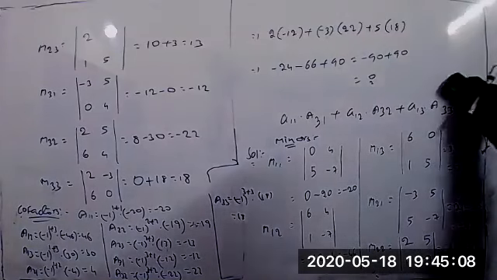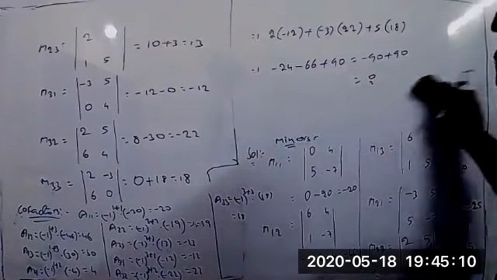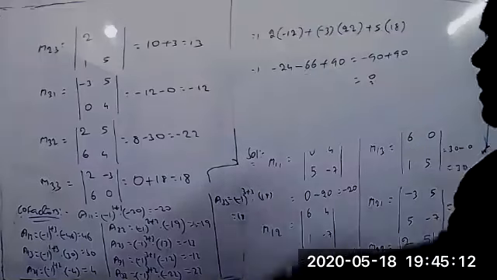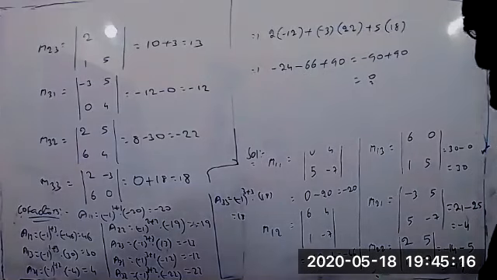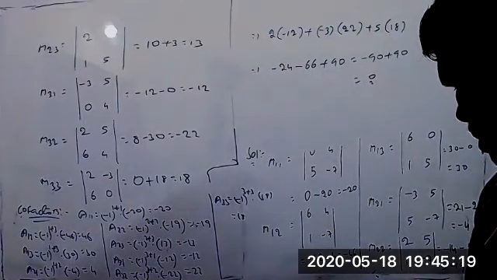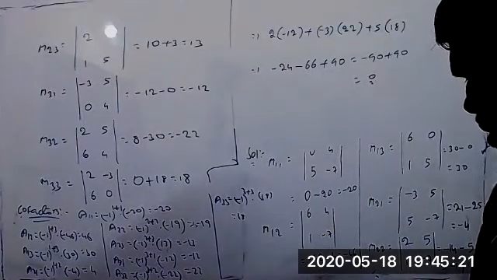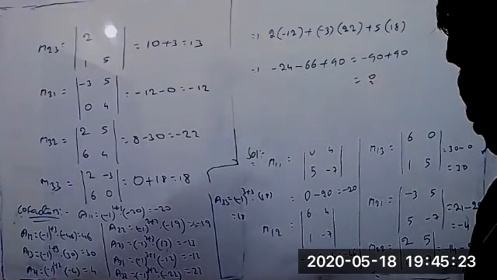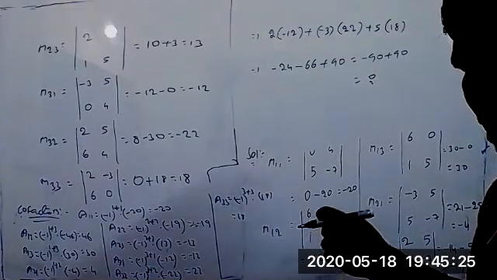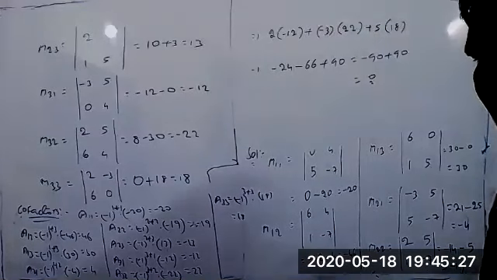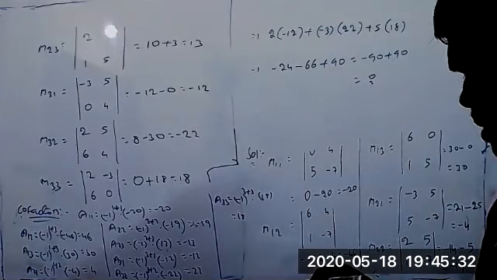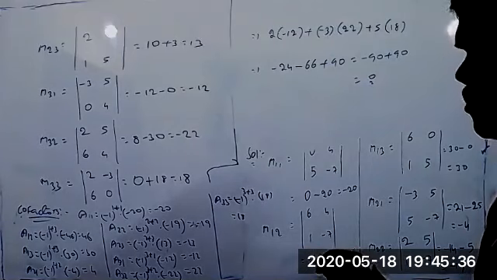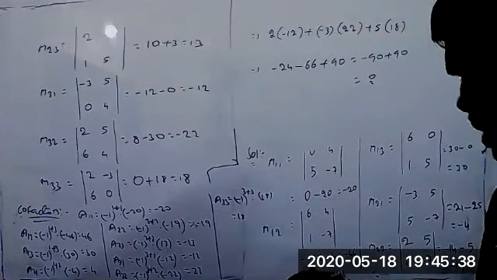The minors and cofactors, I think you got the idea now. In Exercise 4.4, question number first and second, once you can try yourself at home after this class. Exercise 4.4, first and second. We just have to find only minors and cofactors.